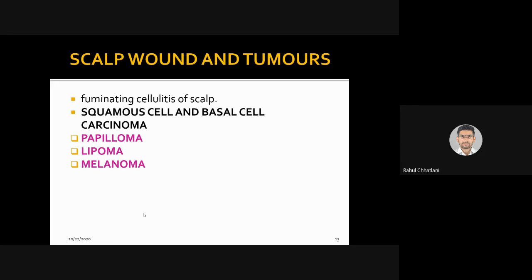Lipoma, as you know, is the fat containing cells. So even adipose tissue, which is present in the skull in small amount, if it goes for carcinoma, that is lipoma. And melanoma is the cells containing melanin going for cancer, that is uncontrollable growth rate.